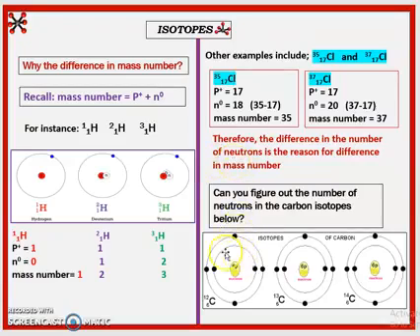I would like you to look at this structure on the screen. These are isotopes of carbon. If you look at these structures, you have carbon 12, carbon 13, carbon 14 with the same atomic number. I want you to look at this very well and figure out the number of neutrons in each of the carbon isotopes here. Try it and let me see what you get.